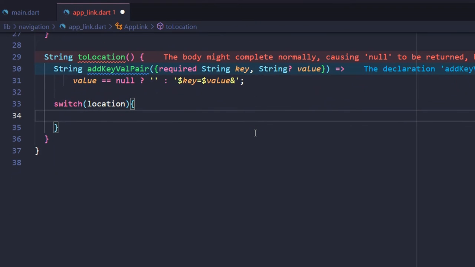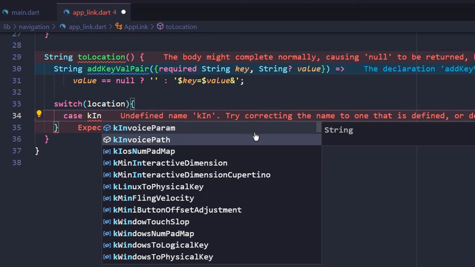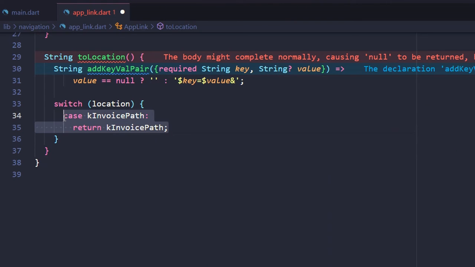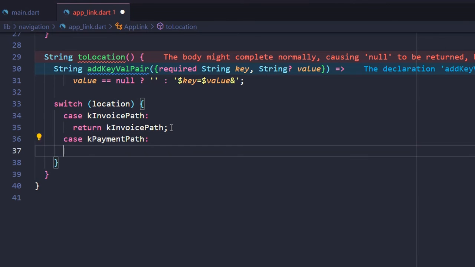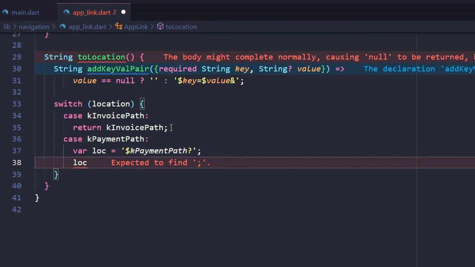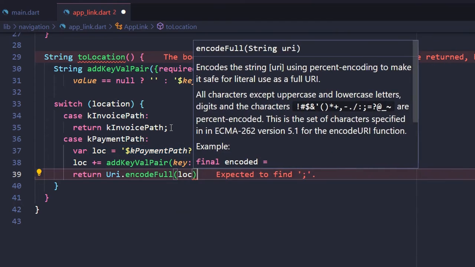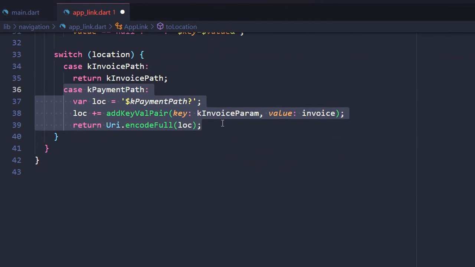We will go through each defined path. If the path is kInvoicePath, return the right string path, which is makeInvoice. If the path is kPaymentPath, first we'll concatenate the invoice parameter value with it, then we'll return the right encoded string path.